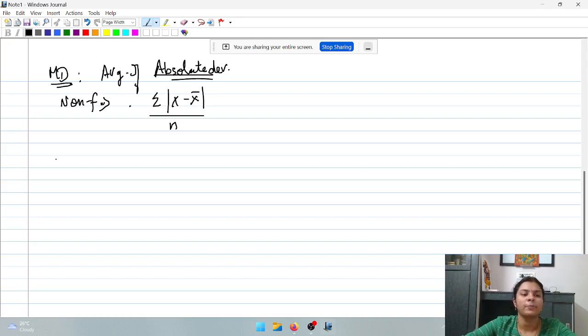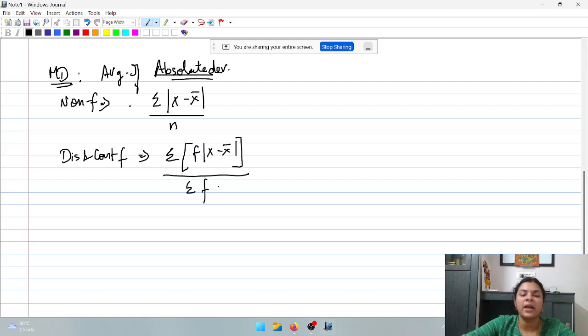Now for discrete frequency and continuous frequency, the formula is sigma f into modulus of x minus x bar divided by sigma f. You should find the deviation, multiply with the frequency and then take the total. Now remember, when it is a continuous distribution, the mid value will be considered. That is the only difference between discrete and continuous. Otherwise your formula remains the same.